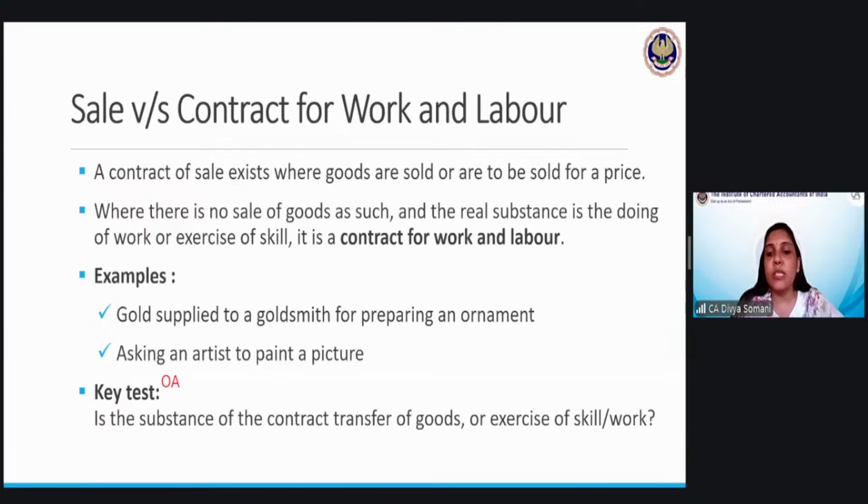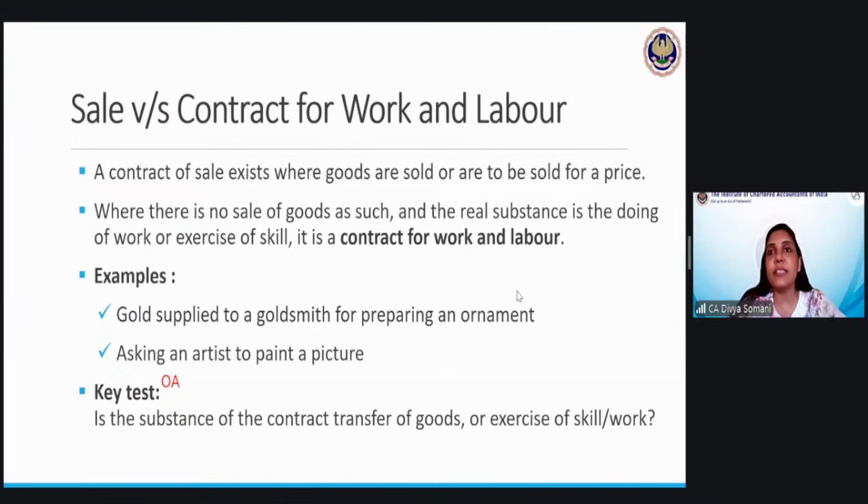Whenever the goldsmith has prepared the ornament or the necklace and hands it over back to the jeweler, it is not a sale of goods. He has only worked on it. He has simply applied his skills, and he can only claim his labor charges, the amount for the work which he has done. He cannot ask for the amount of the whole necklace, including the valuable gold and diamond. We cannot ask that, obviously. So that is what is mentioned here.